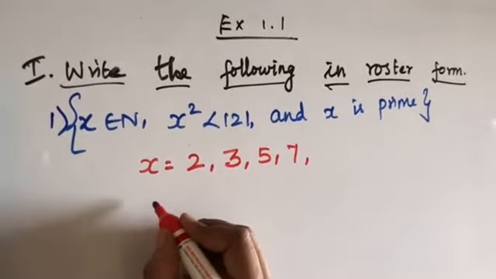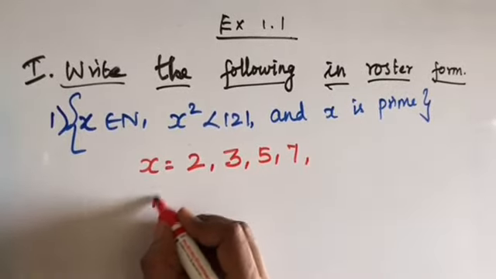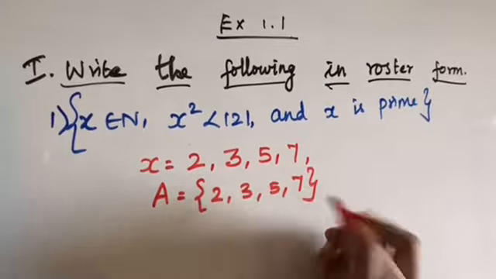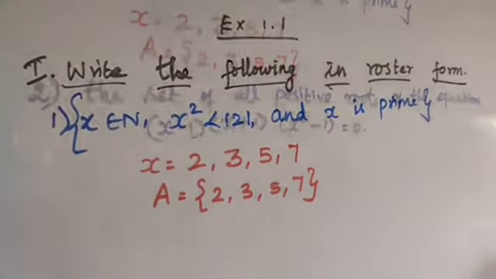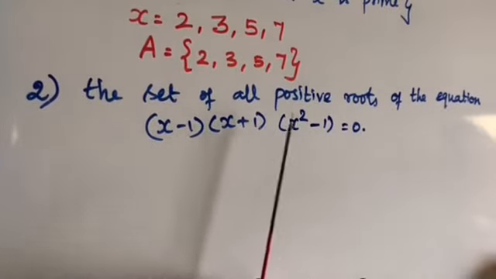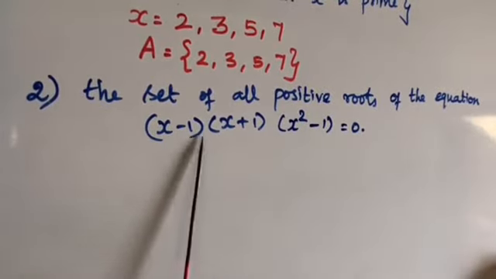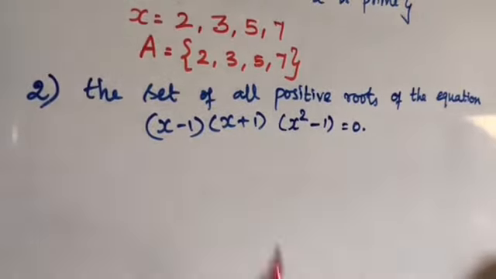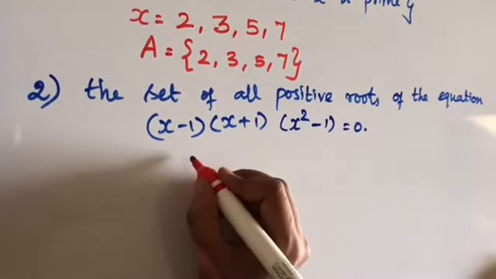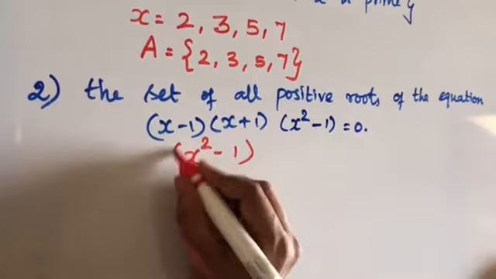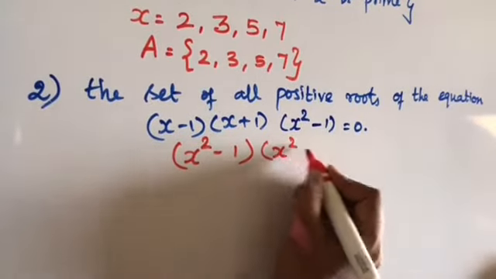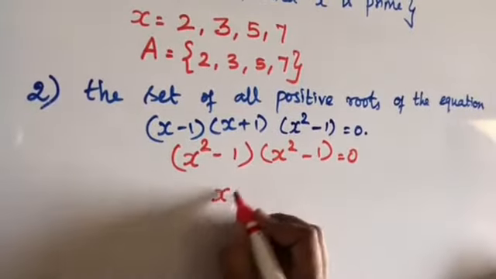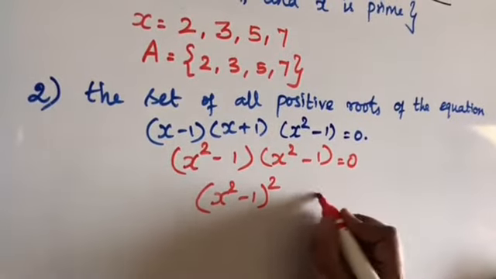So the set A is equal to {2, 3, 5, 7}. These are the numbers. Second one: the set of all positive roots of the equation (x minus 1)(x plus 1)(x square minus 1) is equal to 0. First we have to find the roots of this equation. x minus 1 into x plus 1 is x square minus 1, so we can write (x square minus 1) into (x square minus 1) is equal to 0. So (x square minus 1) whole square is equal to 0.